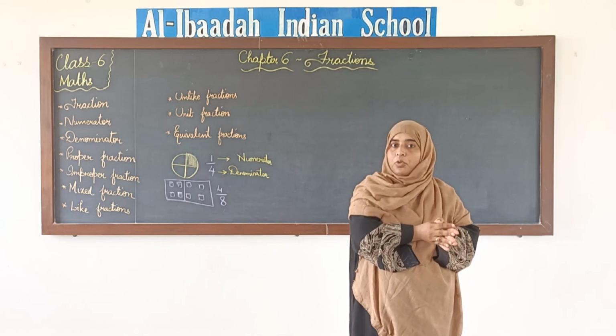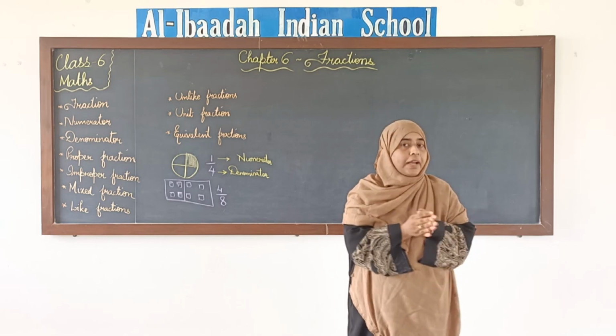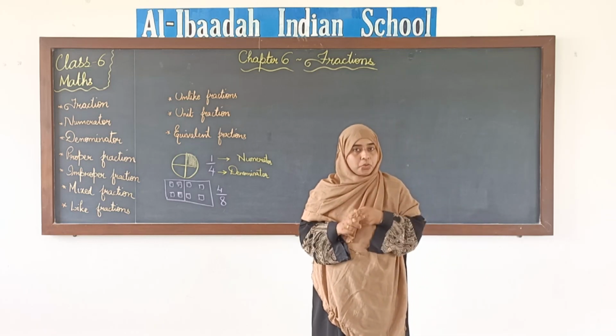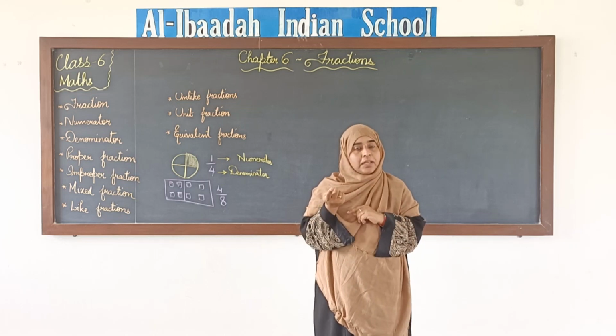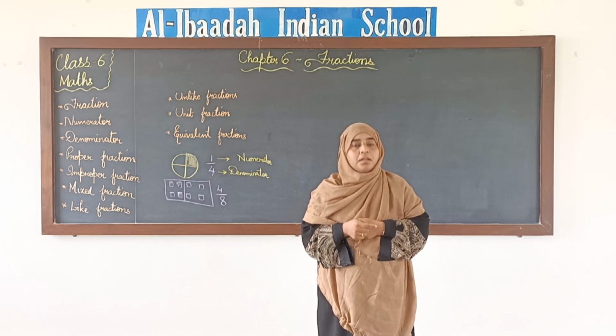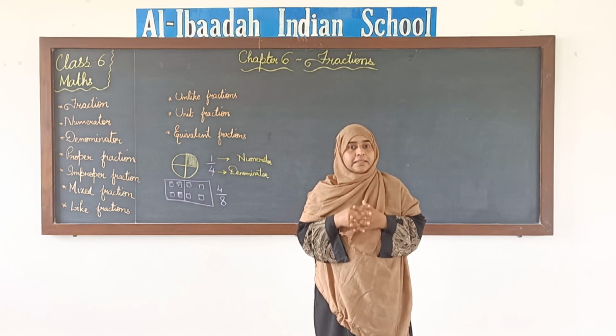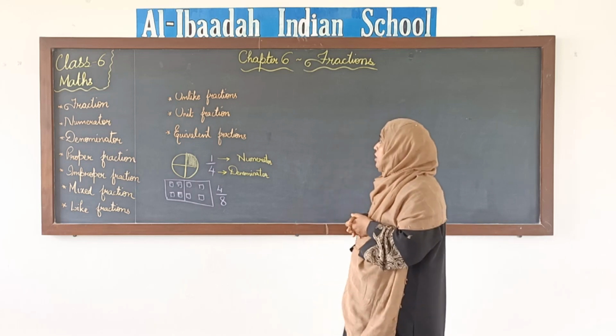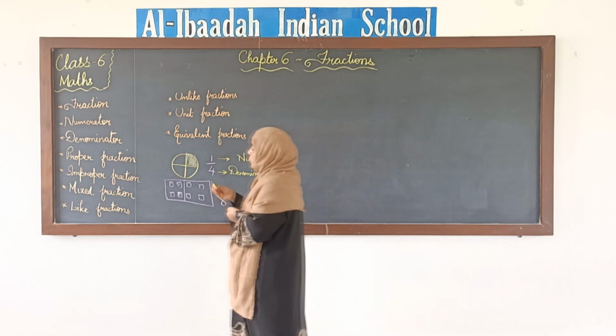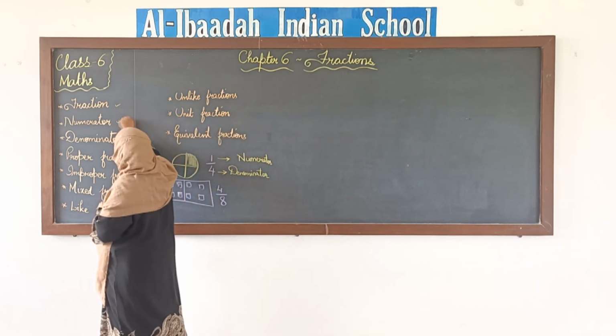Fraction is a part of a whole. When we write a fraction, we use 2 numbers to write it. One is written above the line, which we call numerator, and the other number is written below the line, which we call a denominator, okay. So fraction, numerator and denominator is done.